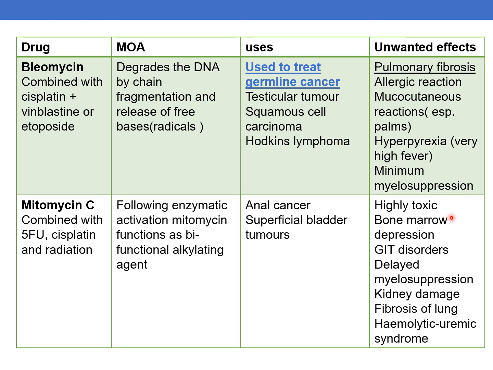Unwanted effects are highly toxic: bone marrow depression, GI disorders, delayed myelosuppression, kidney damage, pulmonary fibrosis or fibrosis of the lungs, and hemolytic uremic syndrome. These are some of the unwanted effects of mitomycin C.